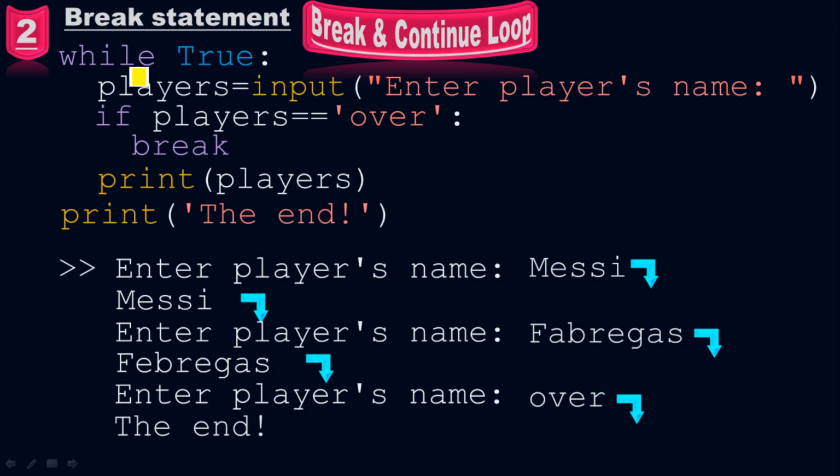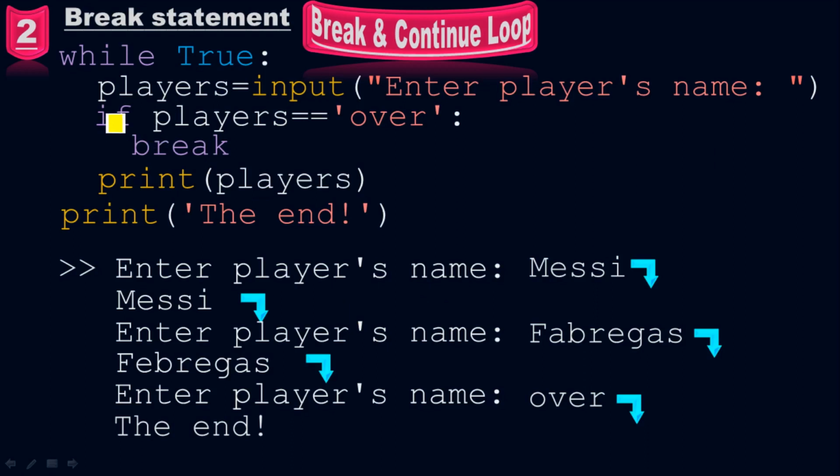Let me repeat it again. Look, initially while loop is true. While True means that the while loop is true all the time. And then we give the name players to the variable. We use the input function instead of the print function. Input of "Enter player's name". This is the very first line.